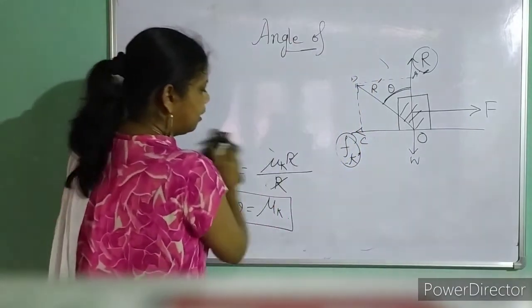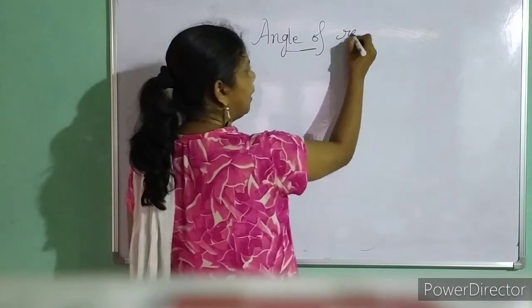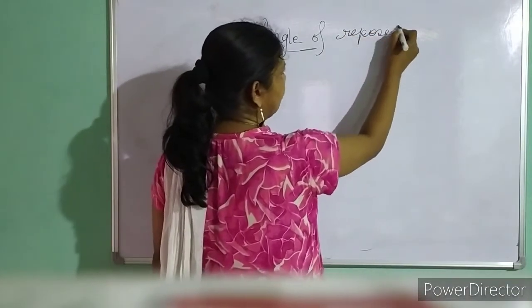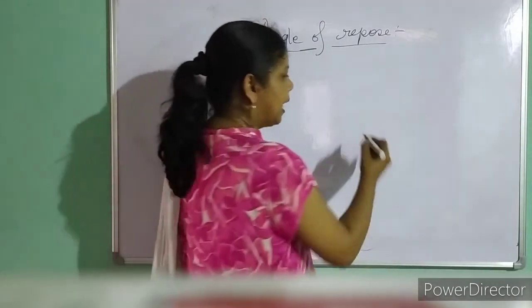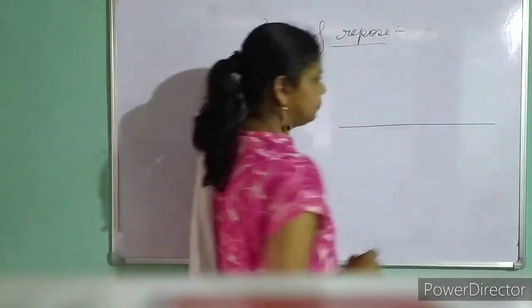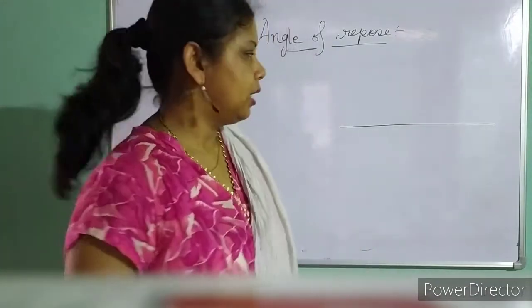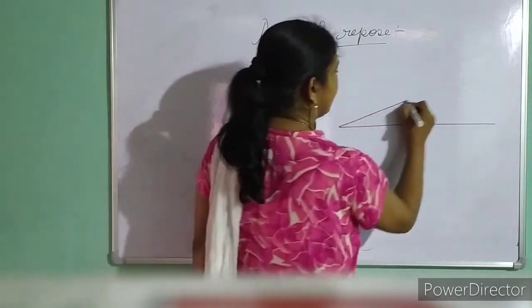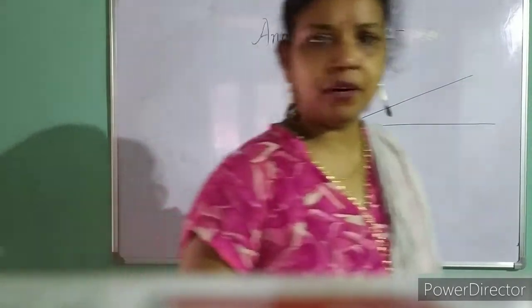Next comes the angle of repose. You might have heard the word repose. Angle of repose means, that one is a horizontal plane. Now think of an inclined plane. Inclined plane means this is an incline. I can have an inclined plane here also.